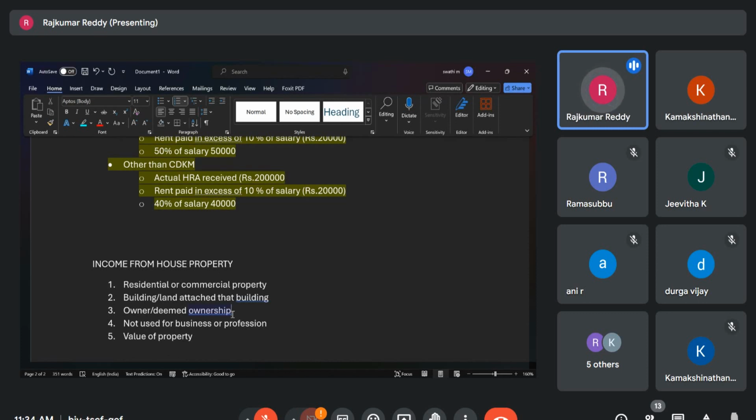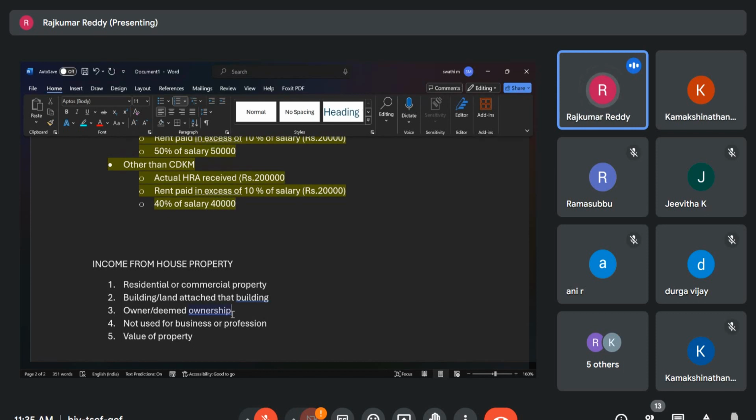Here the property is, say for example, a residential property. There are two types of residential properties. One is you are staying on your own. You bought a flat or an independent house and you are staying in your own house. In that case, how to calculate the income from house property? Or you are owning the house, but you are giving it on rent. That is the second situation. How to calculate the rent?